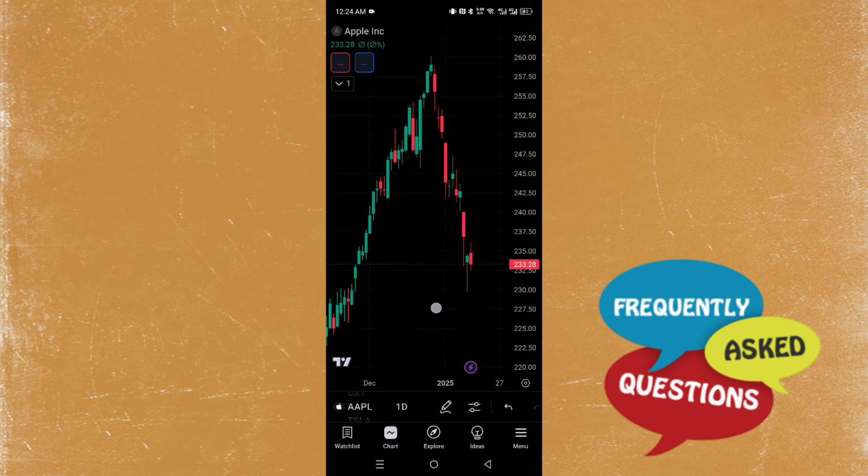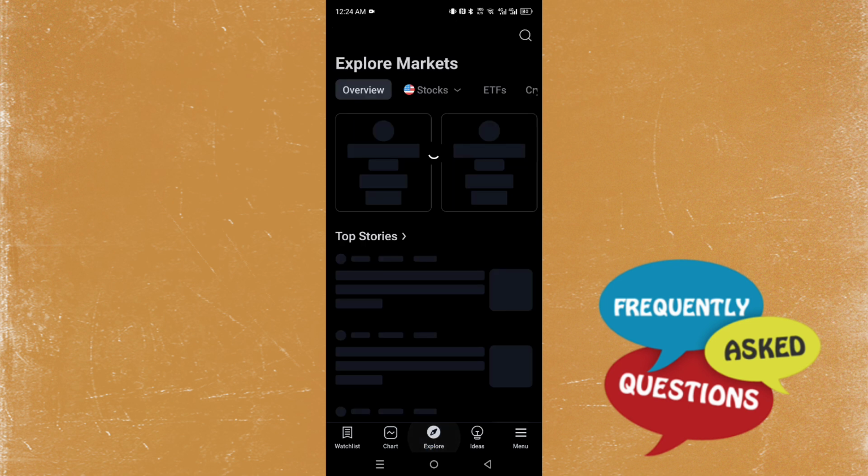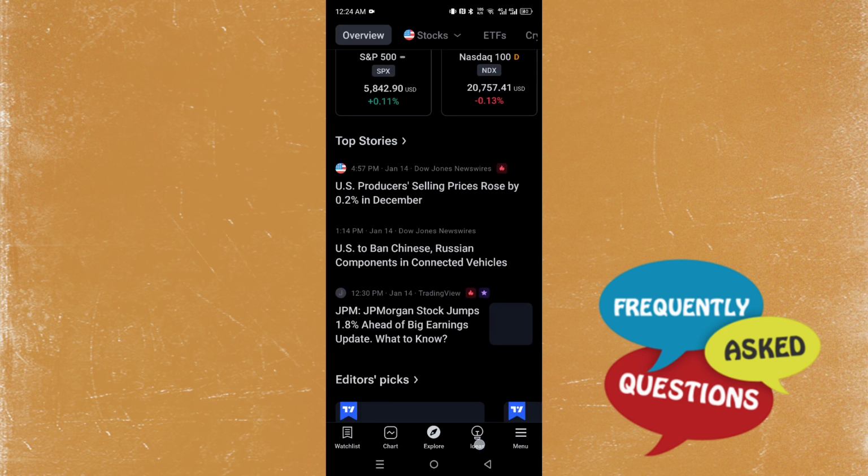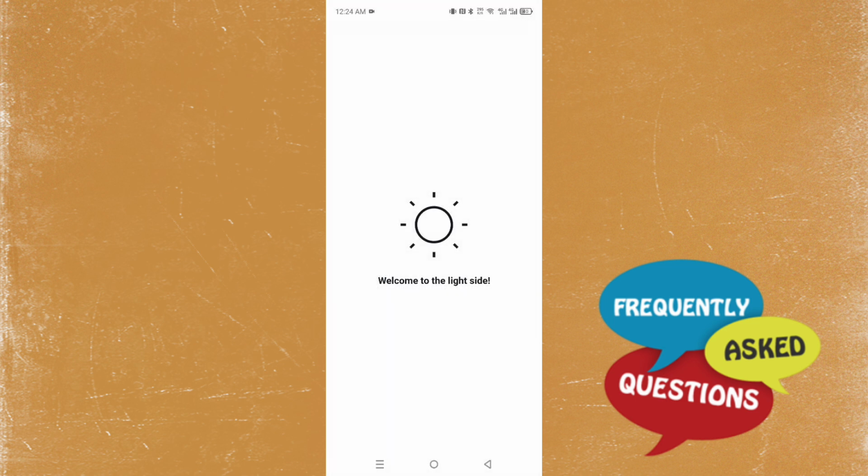As you can see, now I can go scroll through the app and do a bunch of stuff. Everything will be on a dark mode. Really that easy and simple, guys. If you want to switch it back, you can of course choose system theme or light mode.